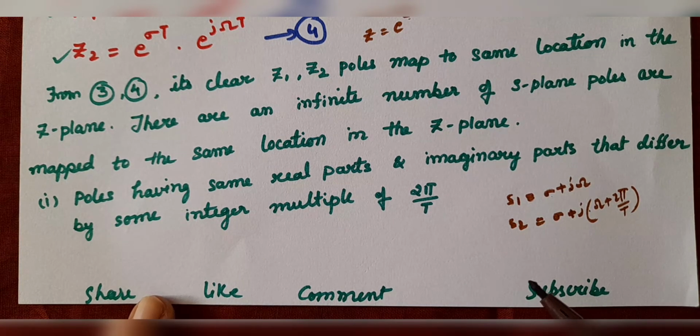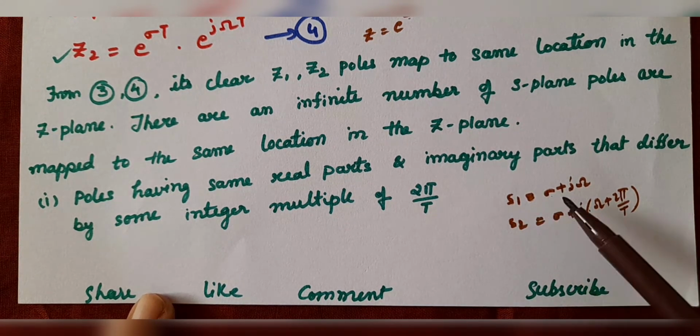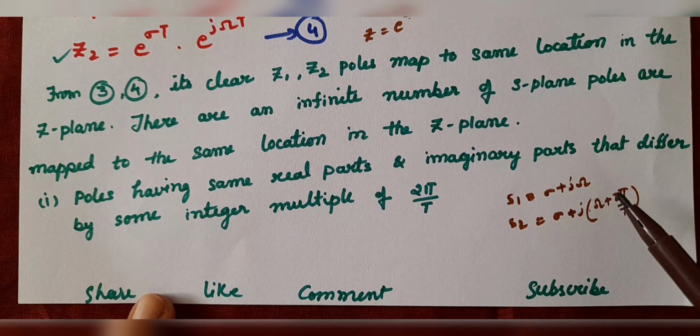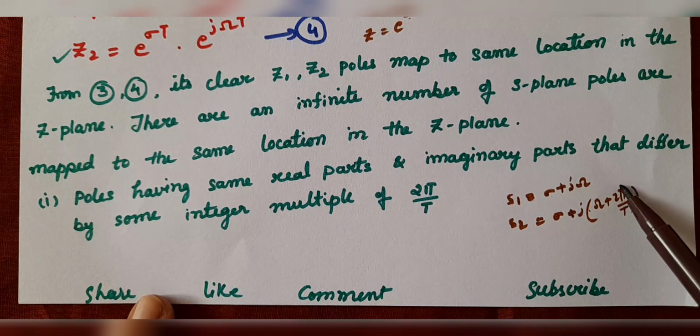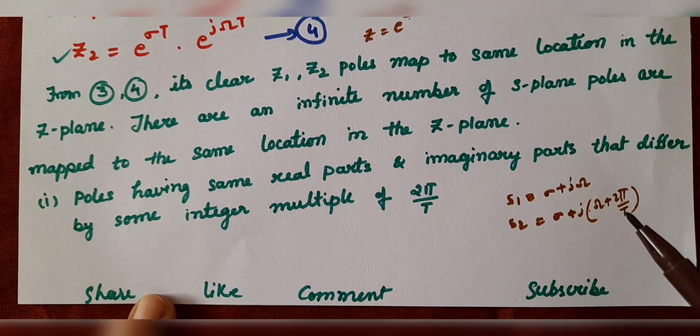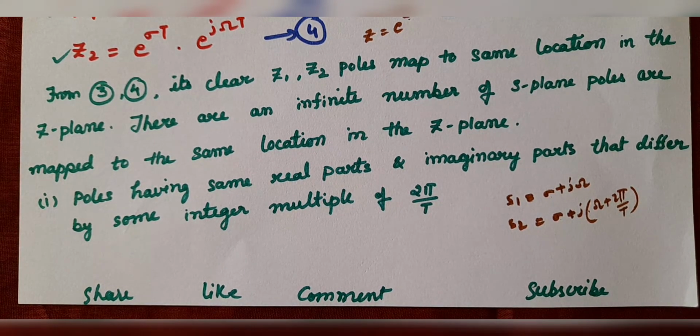So, where can aliasing occur? If the poles have the same real part and the imaginary part differs by some integer multiple of 2 pi by capital T, there many to one mapping occurs, which is known as aliasing.